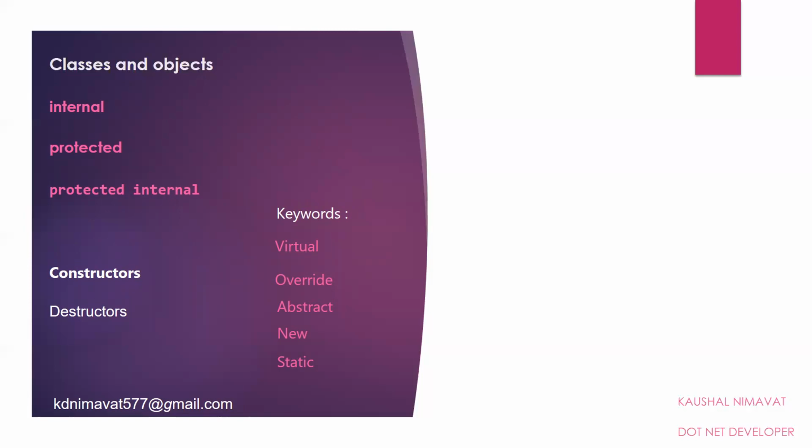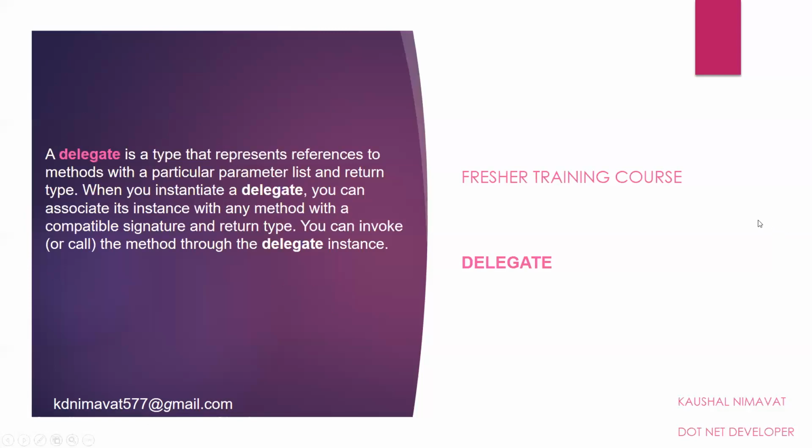Then we will go through the virtual, override, abstract, new, and static keywords. You should know about these keywords, and you might have an idea about virtual, override, abstract, and static, but there is also the new keyword that is actually used in real time. We will discuss it in today's video demo. You can say this is the fresher training course, and we will also check the delegates in the next video. So I have just defined it here. Let's move forward and open Visual Studio.